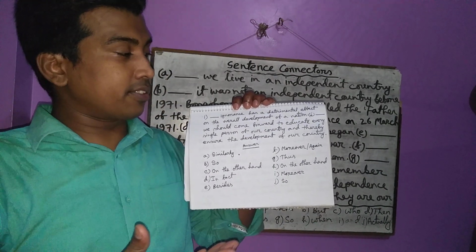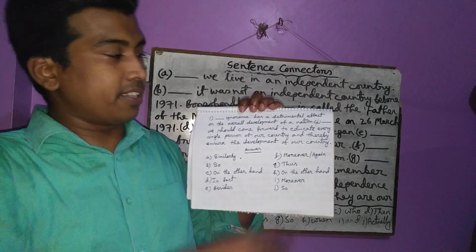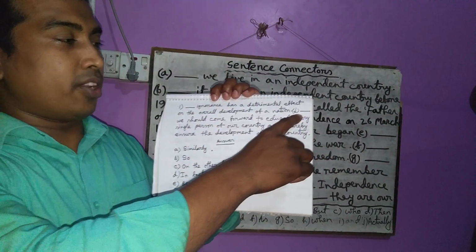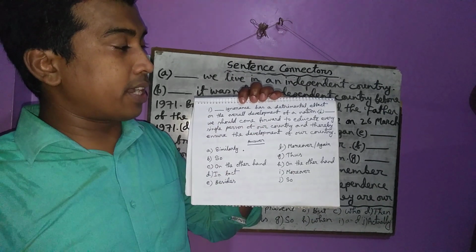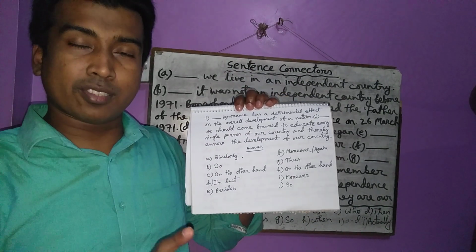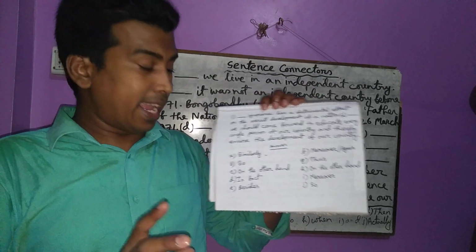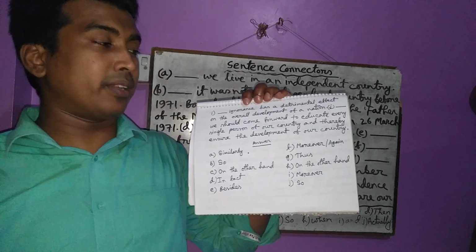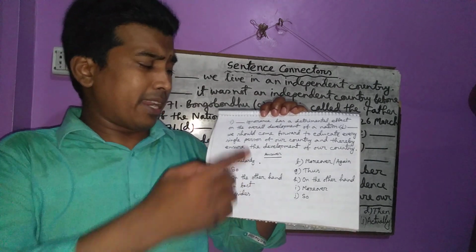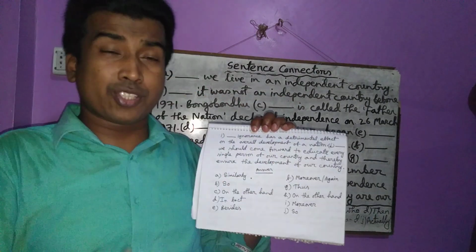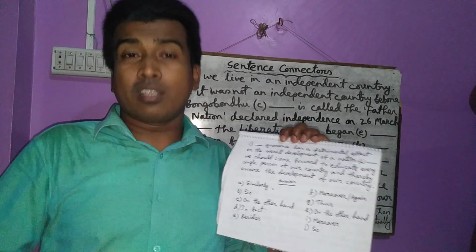Then let us go to the final sentence. There is also a gap in the very beginning of the sentence. We should come forward to educate every single person of our country and thereby ensure the development of our country. Why will you have to educate every single person? Because education ensures development.